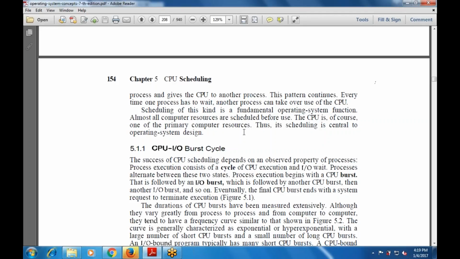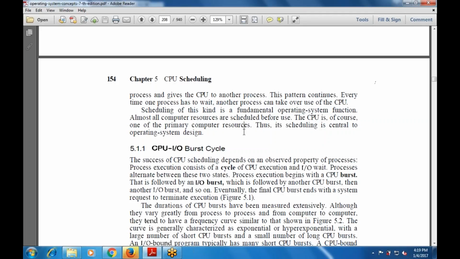The success of CPU scheduling depends on an observed property of processes: process execution consists of a cycle of CPU execution and input output wait. Processes alternate between these two states. Process execution begins with a CPU burst, followed by an input output burst, which is followed by another CPU burst, then another input output burst, and so on.